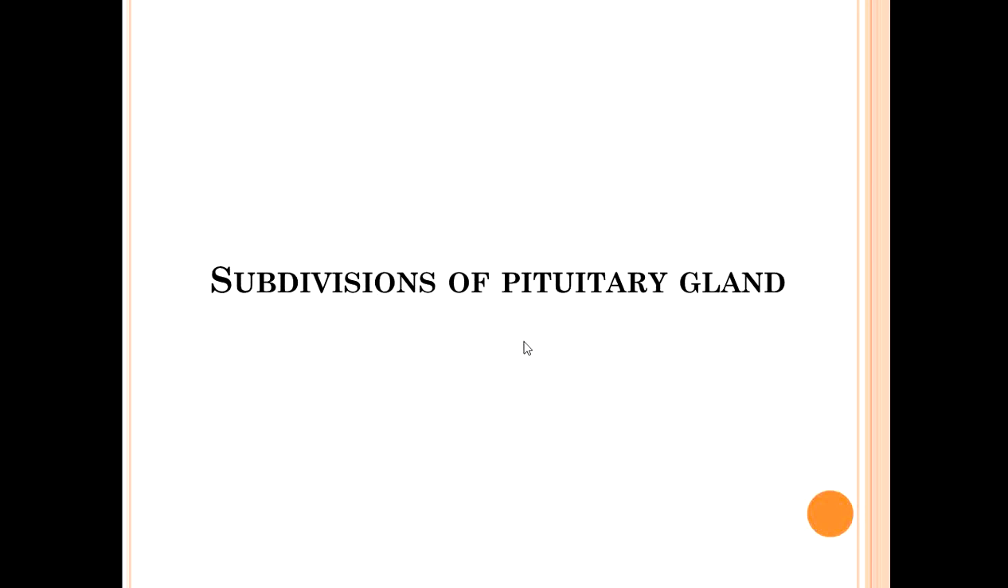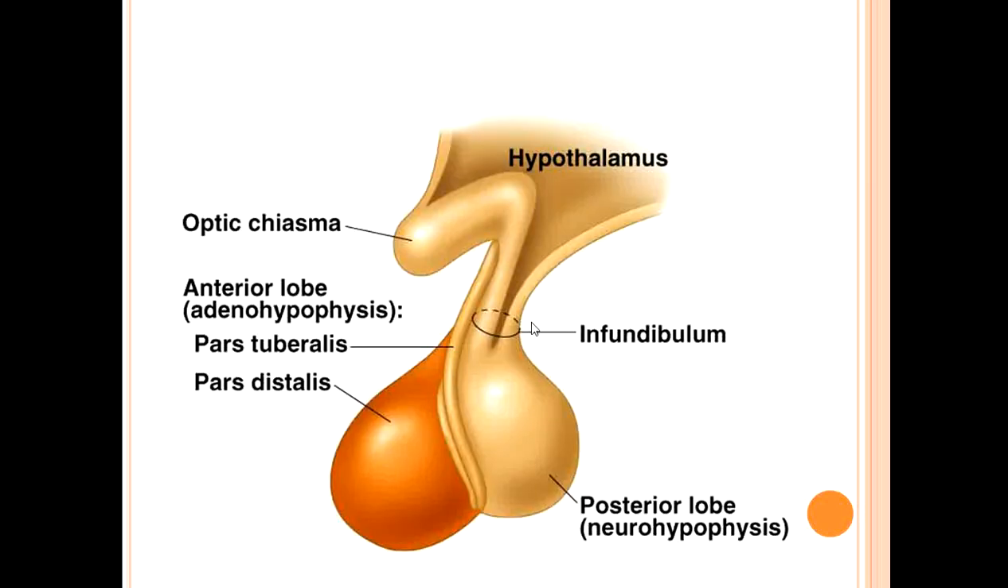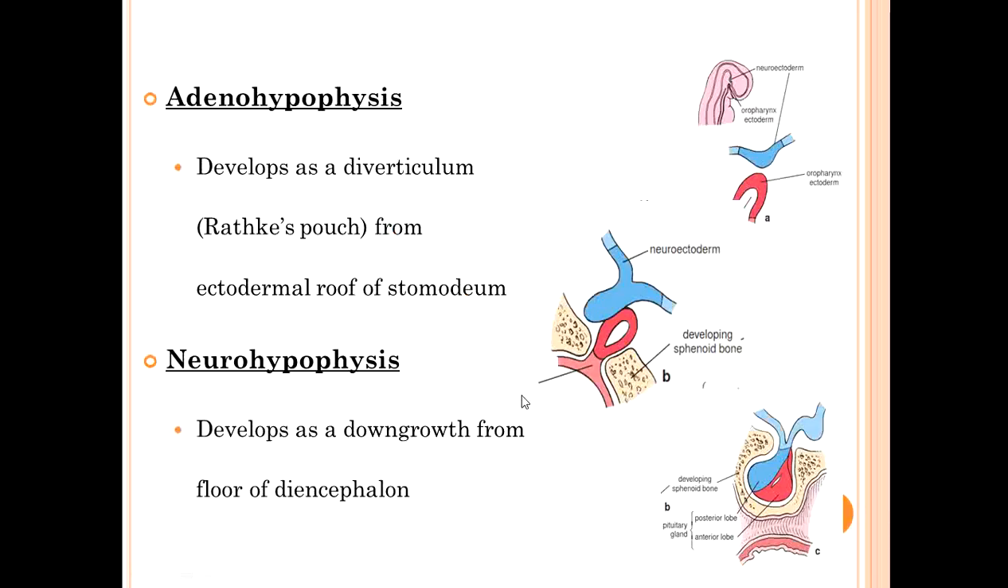Now what are the subdivisions of the pituitary gland? As I told you, there is the anterior lobe and the posterior lobe. The anterior lobe is known as adenohypophysis, and the posterior lobe is known as neurohypophysis.